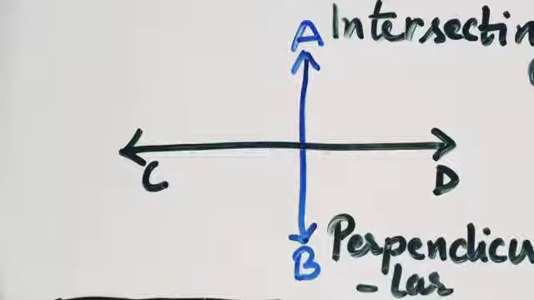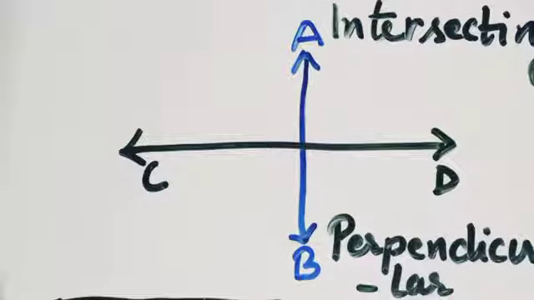Now as I have told you about the road, I have given an example of a road. So have you seen crossroads? Yes, it might be near your area also. The crossroads are examples of intersecting or perpendicular lines. You can think of any crossroad nearby you.